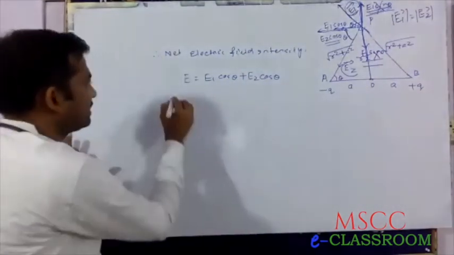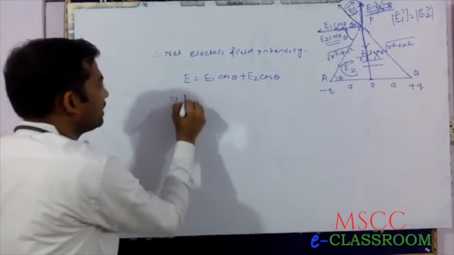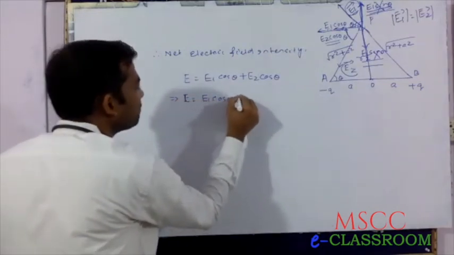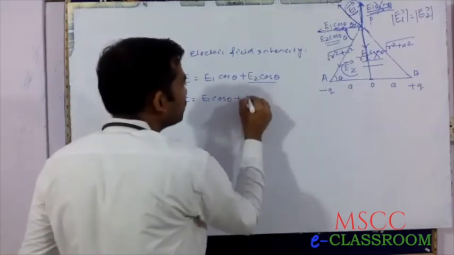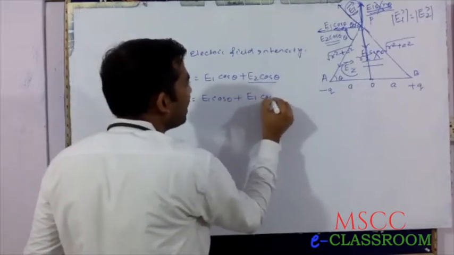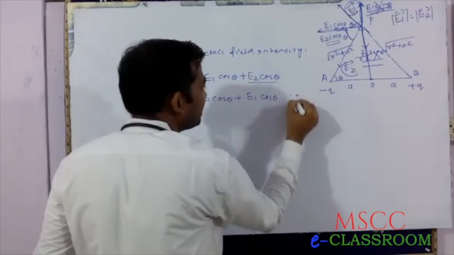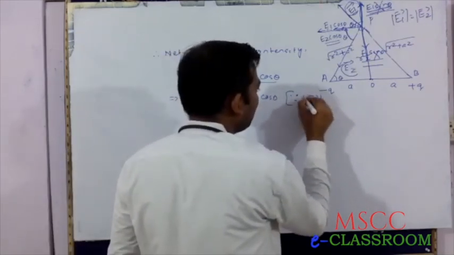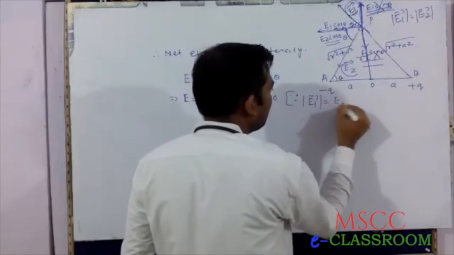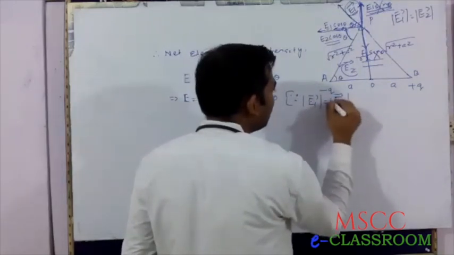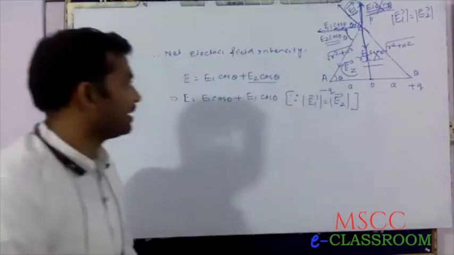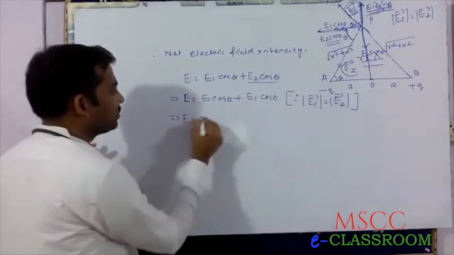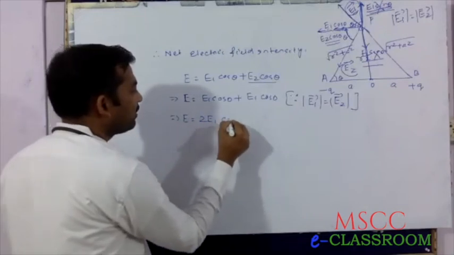That implies we can write E equals E1 cos theta plus, in this case also, E1 cos theta, since the magnitude of E1 equals the magnitude of E2. Therefore, E equals 2E1 cos theta.